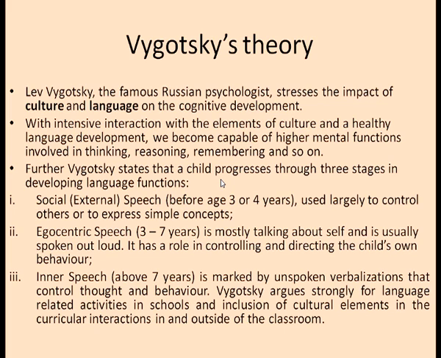Further, Vygotsky states that a child progresses through stages in developing language functions. First he called the social or external speech, around 3 to 4 years, which children use largely to control others or to express simple concepts. Egocentric speech, 3 to 7 years, is mostly talking about self and is usually spoken out aloud so that others can listen.